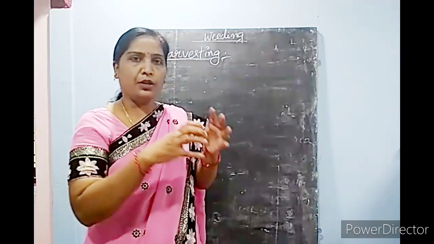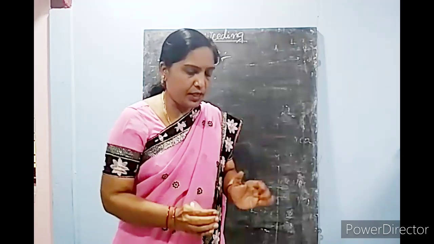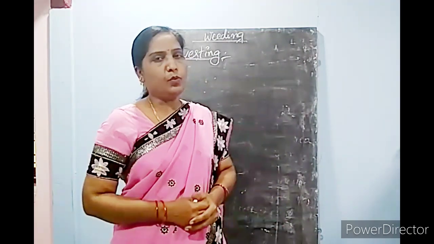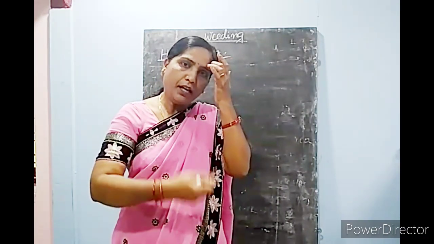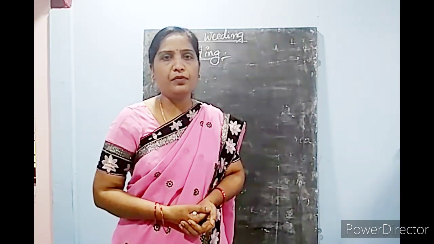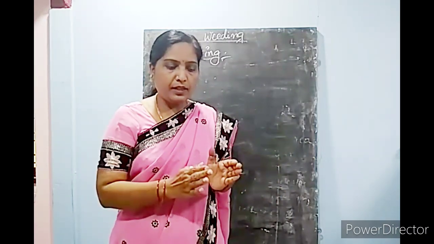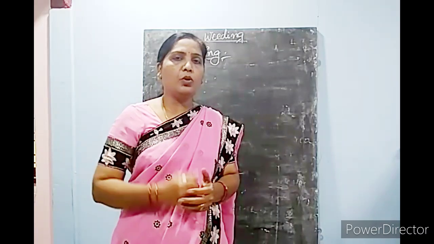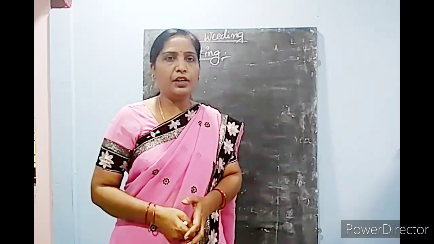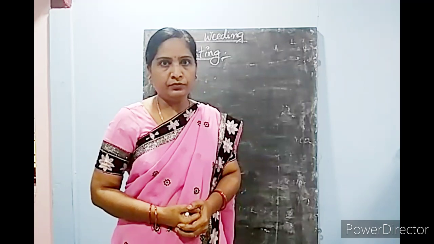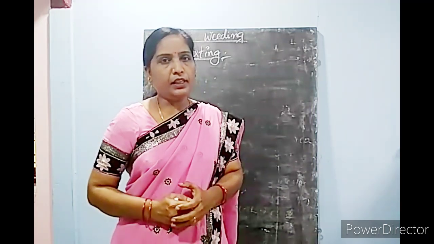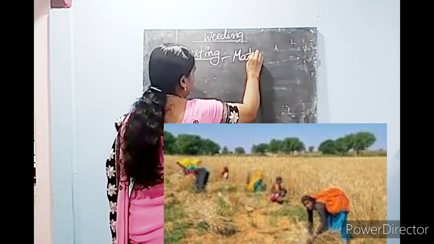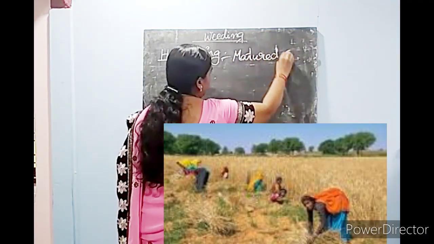You understood how they are sowing seeds? First they prepare the field, then sow seeds, then supply water by irrigation, and then remove weeds from the field. By giving nice care in every step, the crop grows and will be ready for collecting. When it is ready for collecting, that is known as a matured crop.